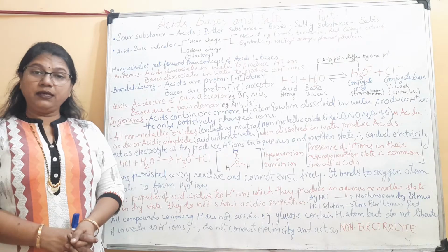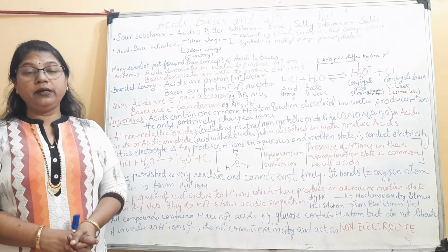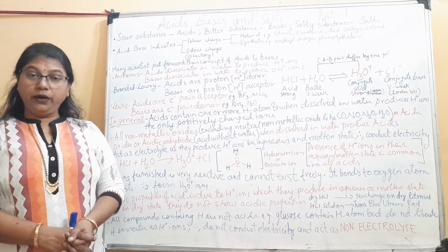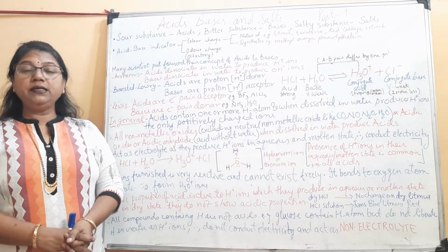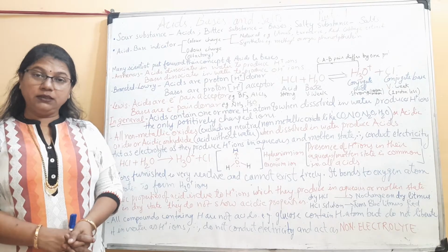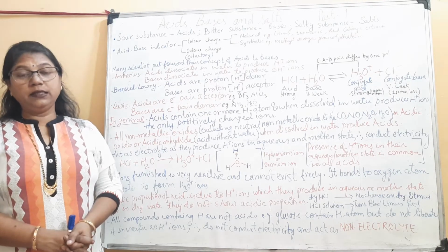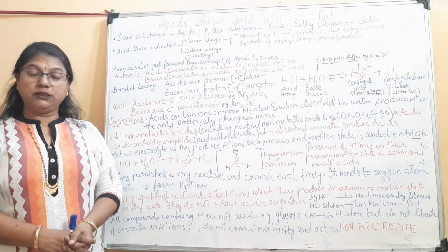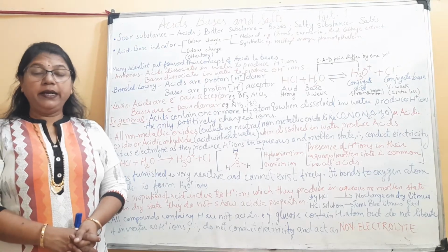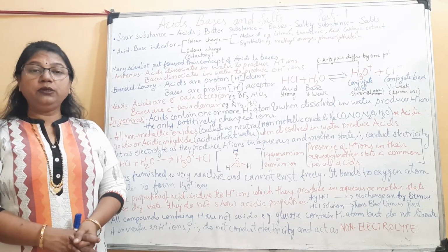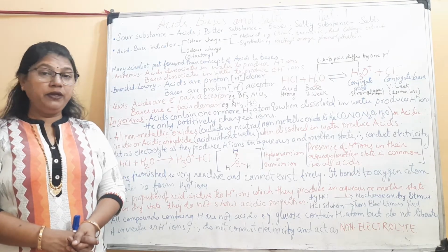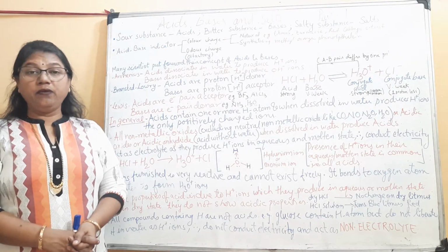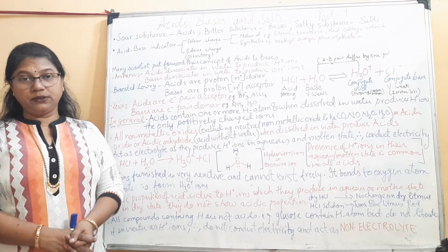Earlier attempts at classification were based on taste, according to which sour substances were called acids, bitter substances were called bases, and salty substances were called salts. But it is very dangerous to taste a chemical substance. Some are very toxic. So it is advised to test the chemical substance.